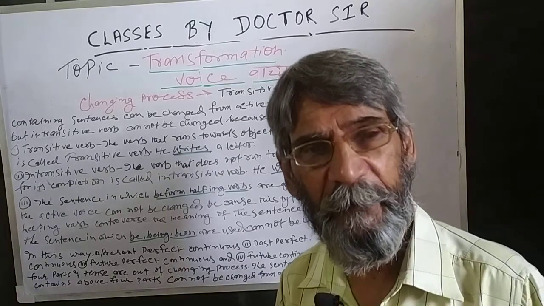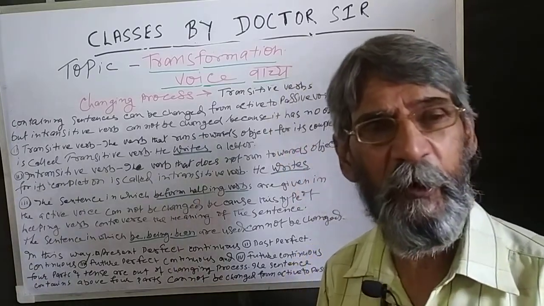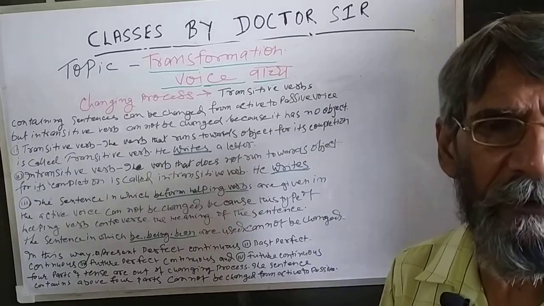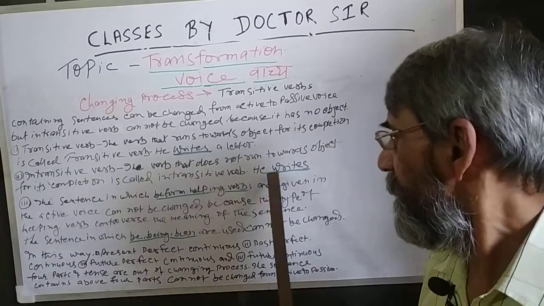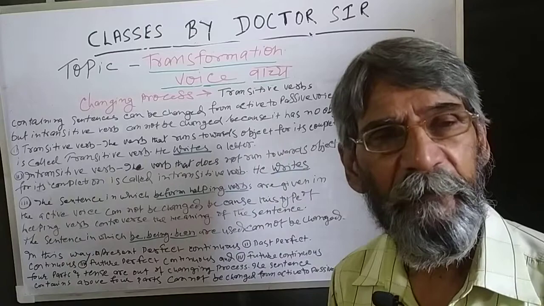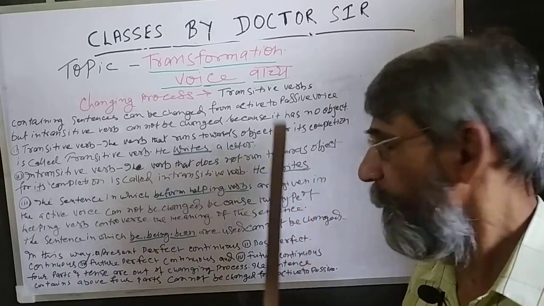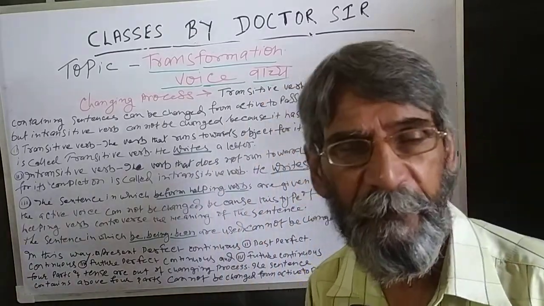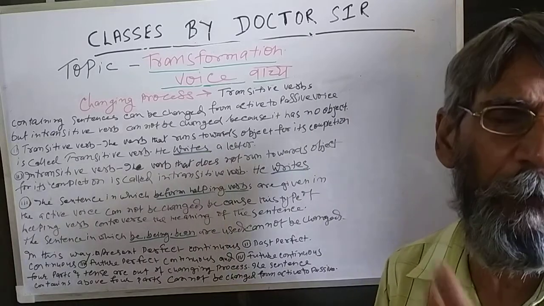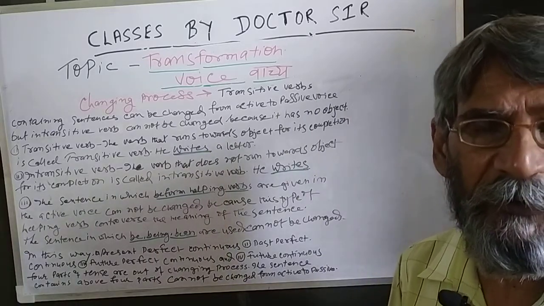What does he write is not stated, but the sentence is complete. This type of sentence is out of the range of the changing process.